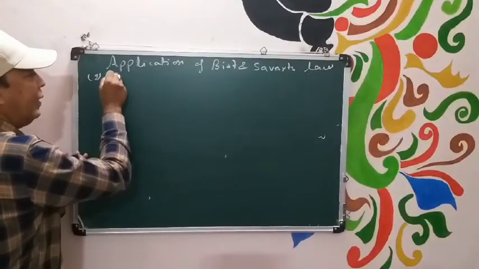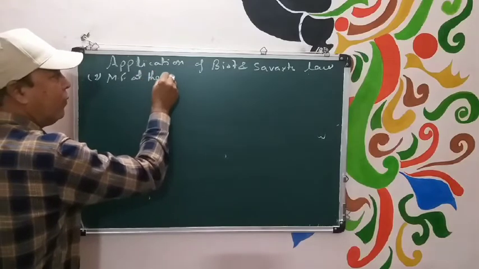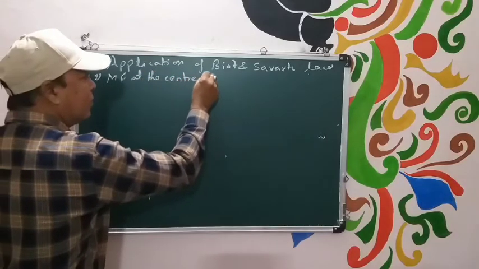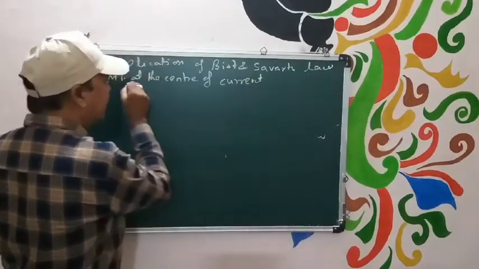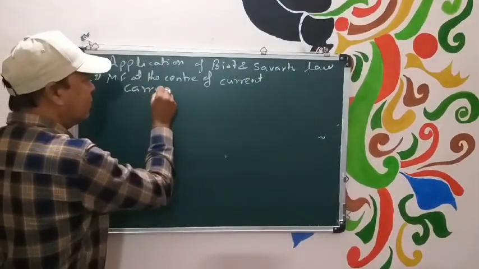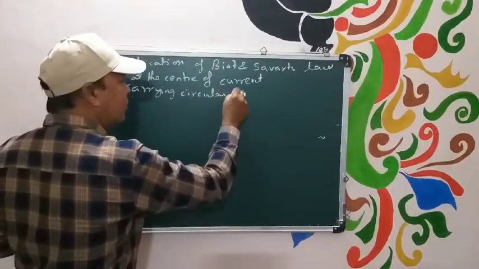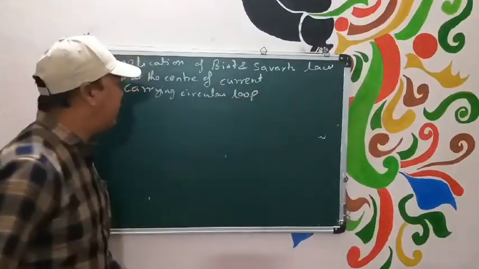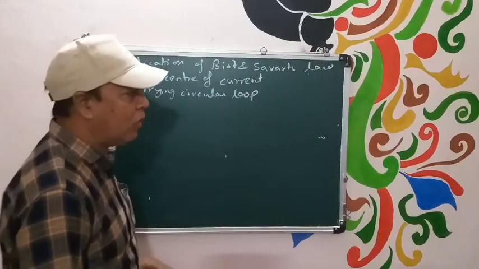We want to find magnetic field at the center of a current carrying circular loop. Our aim is to find magnetic field at the center of the current carrying circular loop.